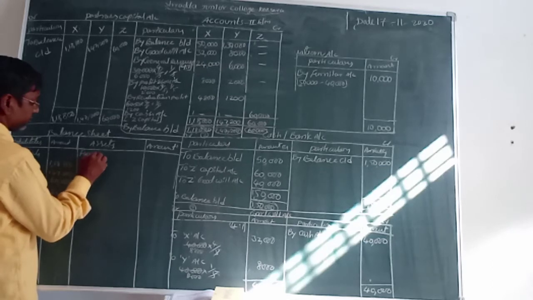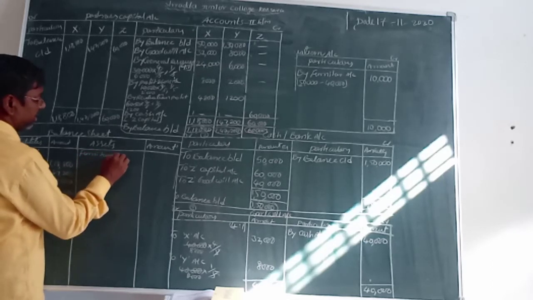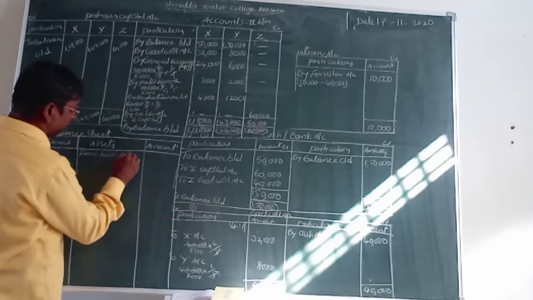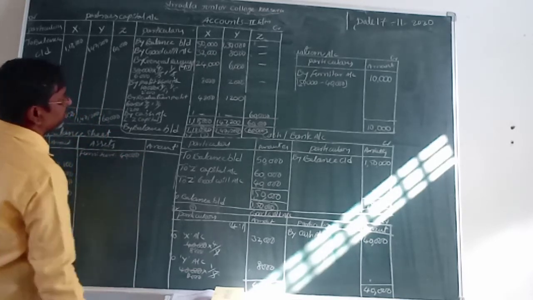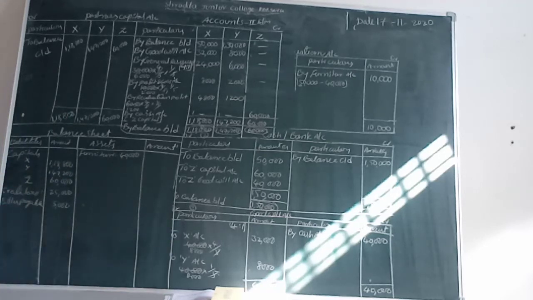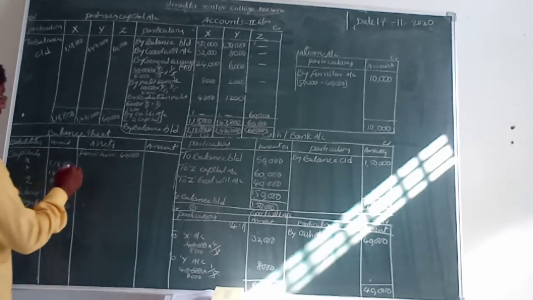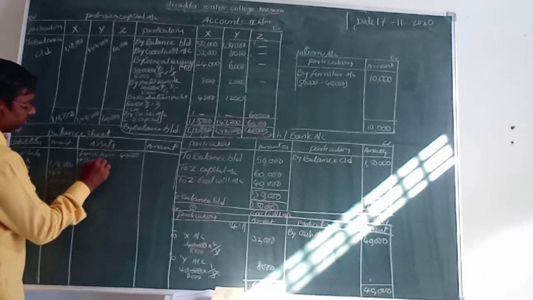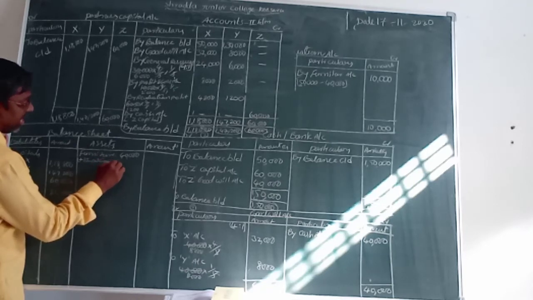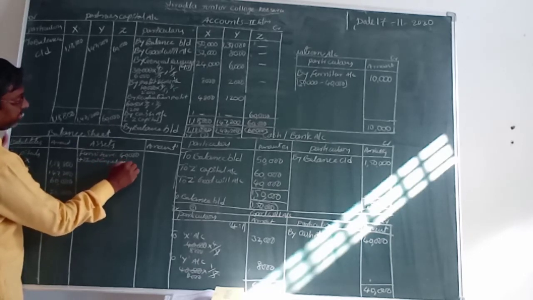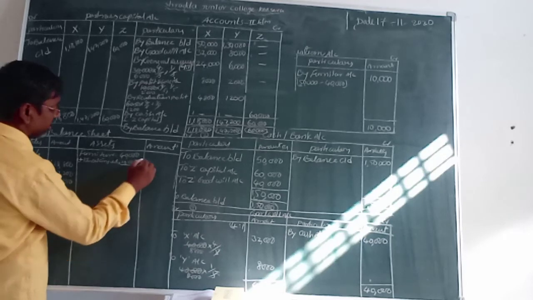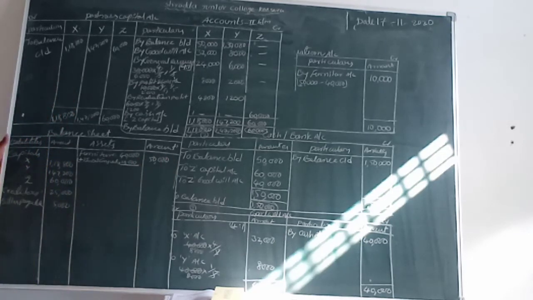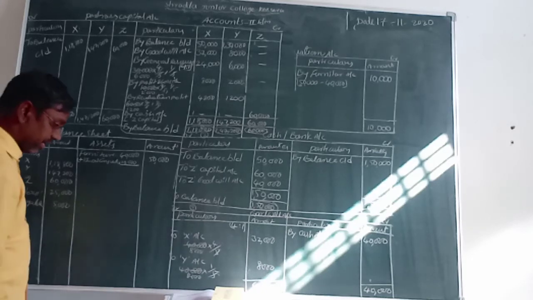Let us say first one is what given? Furniture. Furniture account. What is the furniture value given? 40,000 rupees is the furniture value. Now here the furniture value is increased by 10,000. That's why we add plus increasing value. Increasing value how much? 10,000 rupees. Now total amount is what? 50,000 rupees is the furniture value. Now next one is what given? Stock.